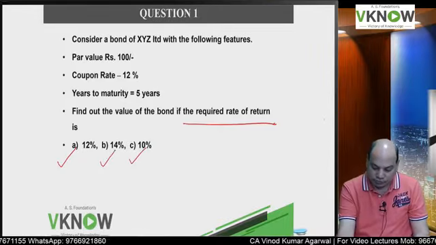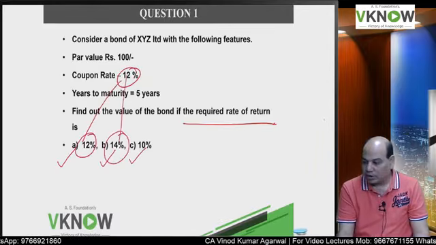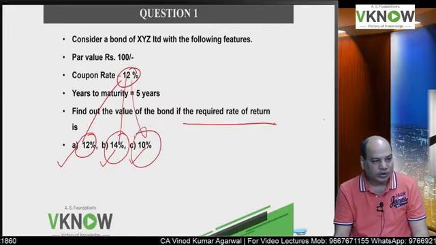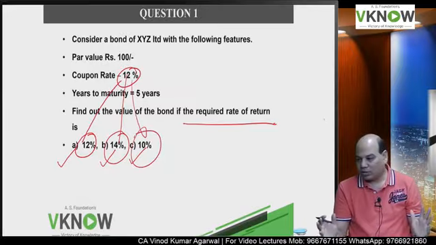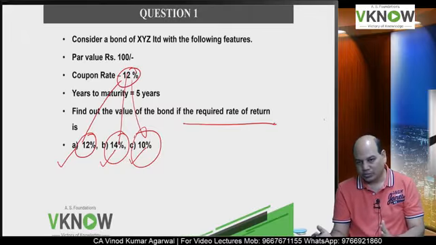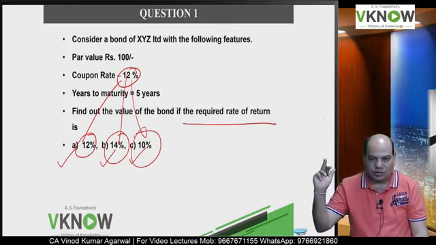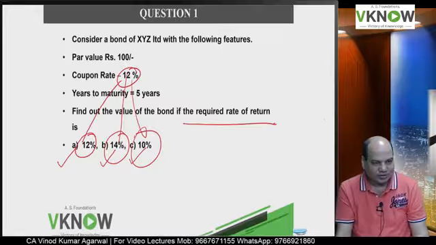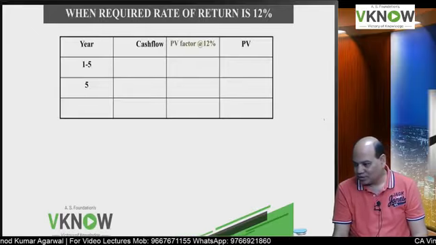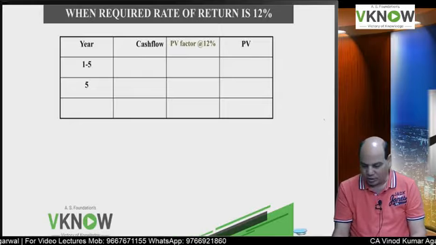Purposefully this is given. In first case 12 are equal. In second case required return is more than coupon rate, and in third question required return is less than coupon rate. So we will be able to understand what happens when your required return is equal to, more than, or less than coupon rate. How will the present value of the bond react to these 3 situations? Are you ready? Yes. Then why are you waiting, right? Write down case 1. Case 1, when required rate of return is 12%.